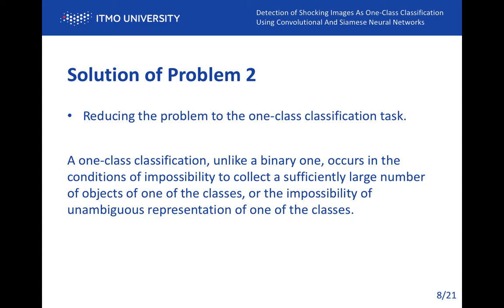To overcome these limitations, we reduce the problem to the one-class classification task. In this task, shocking images are contrasted with all other existing images because it's impossible to correctly define the class of non-shocking images. This helps to eliminate the listed weaknesses of binary classification.